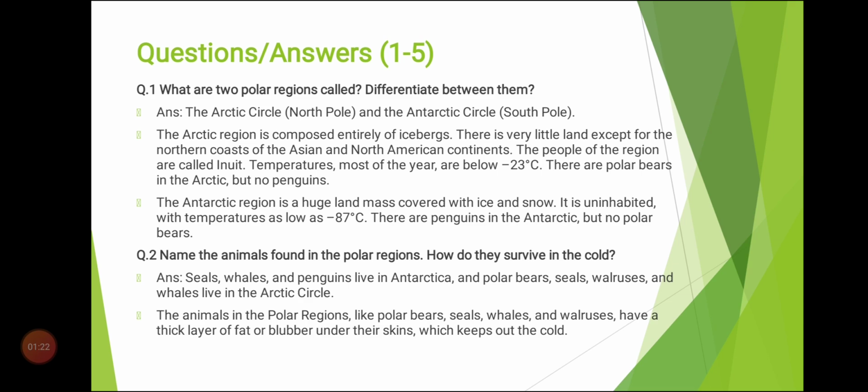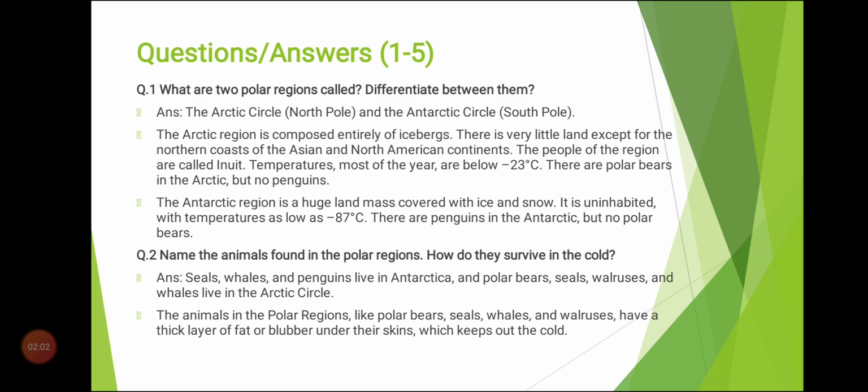One of the polar regions is present at the North Pole and is called the Arctic region, and the other is present at the South Pole and is called the Antarctic region. The Arctic region is composed entirely of iceberg because it is present at the poles, and students, you know, at the poles the temperature is so low and the climate is so cold. There is very little land except for the northern coast of the Asian and North American continents.